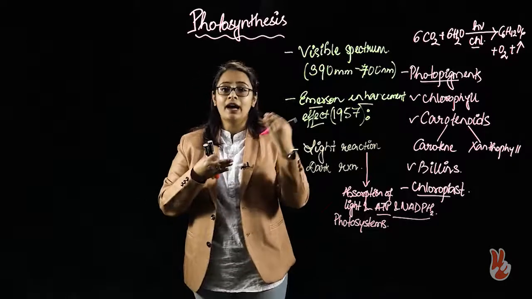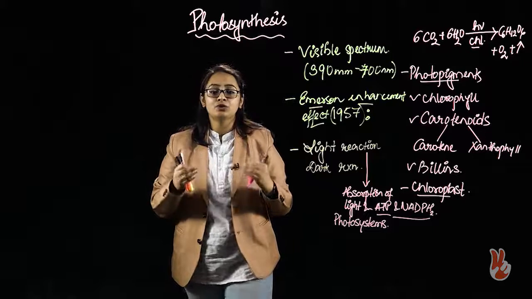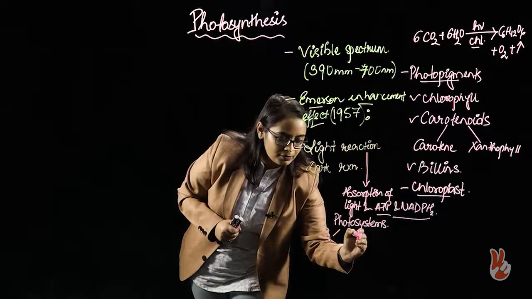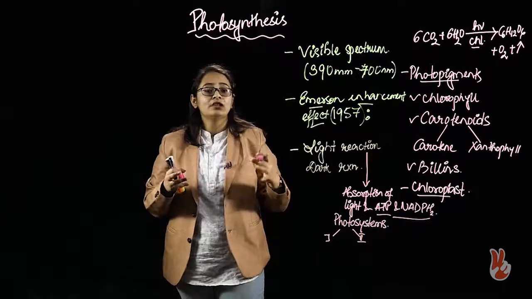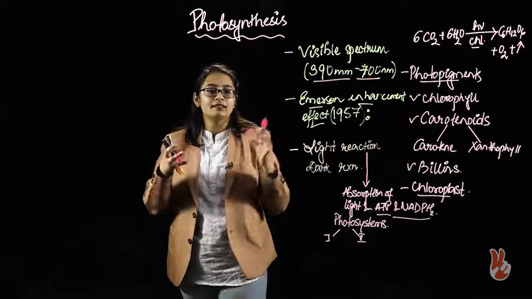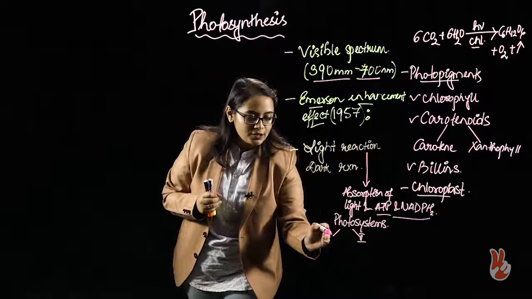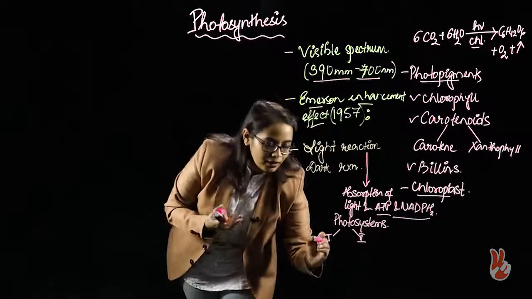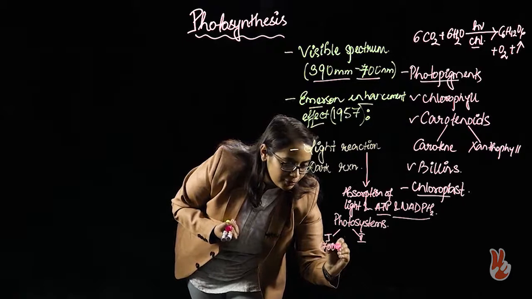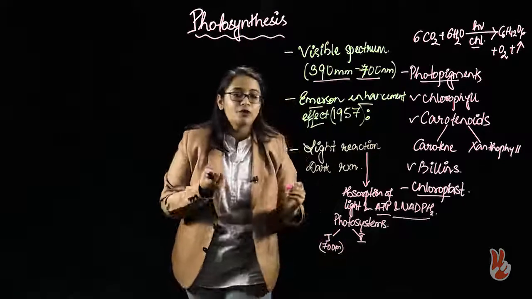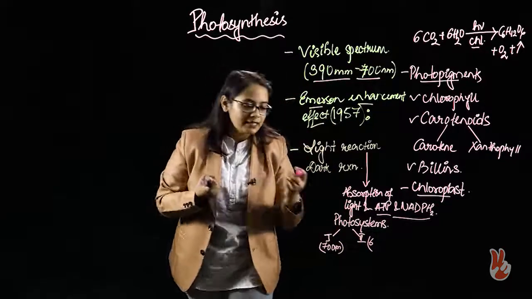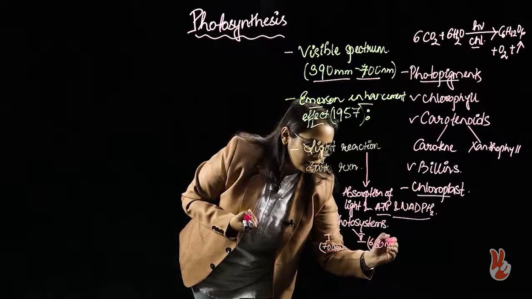Okay, and in higher plants it has been seen that there are two types of photosystems. We have photosystem 1 and we have photosystem 2. The photosystem 1 carries out photosynthesis at wavelength 700 nanometer, whereas the photosystem 2 absorbs or traps the sunlight at 680 nanometer.